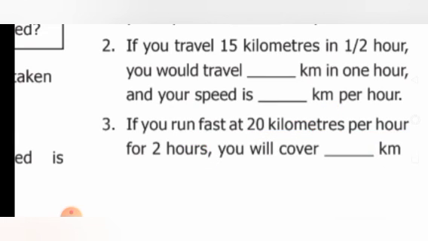Hope you have understood today's lesson well, children. So we have learned slow and fast as a relative concept, and we have studied the formula to find out the speed. Using that formula, we have seen how to calculate the distance and how to calculate the time. So the 2 plus 1, 3 problems I told you to work out in the rough notebook. You can verify the answers in your assignment part, children.